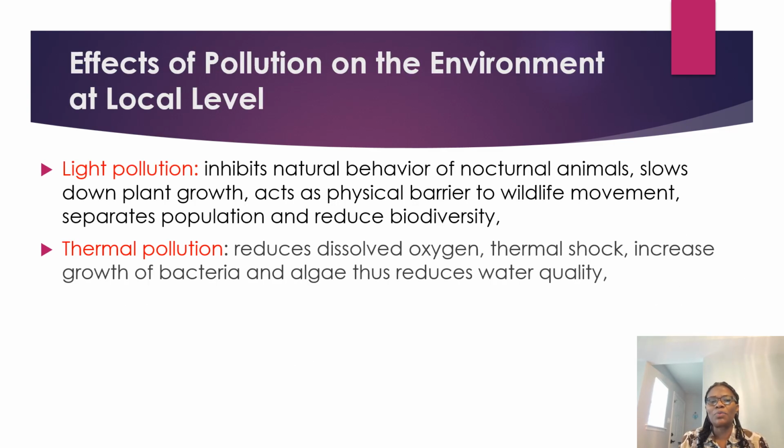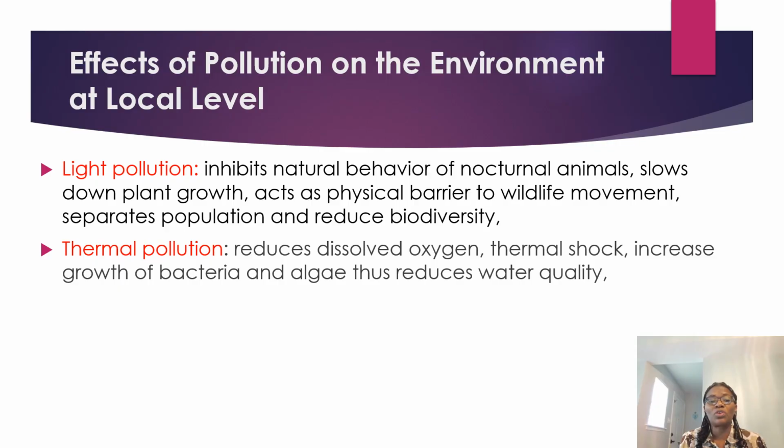Light pollution inhibits the natural behavior of nocturnal animals. Nocturnal animals are those animals that come out at night. So when there is light, it interrupts their behavior at night. Then it slows down plant growth.